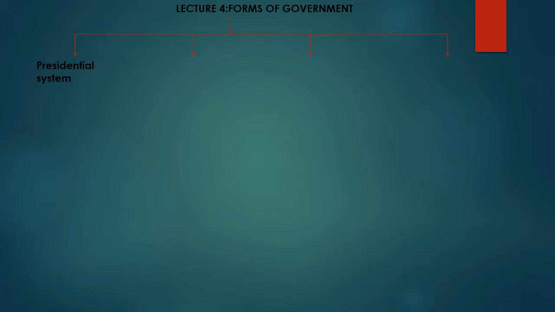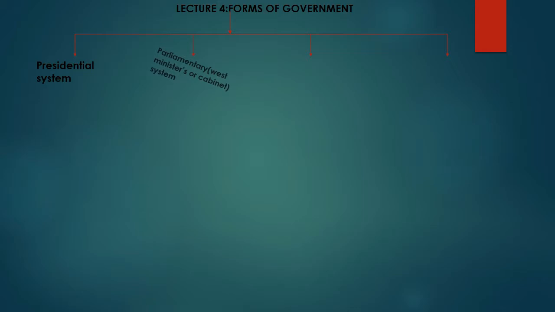Up next, in a presidential system of government, the president appoints his cabinet from outside the parliament. But in a parliamentary system of government, the members of the cabinet are also members of the parliament. And of course, in a presidential system of government, there is no official opposition, no cabinet antagonizing the cabinet in power. That is, the ministers that are appointed by the president who won the election. But in a parliamentary system of government, there is official opposition, and the official opposition is usually referred to as the shadow cabinet.